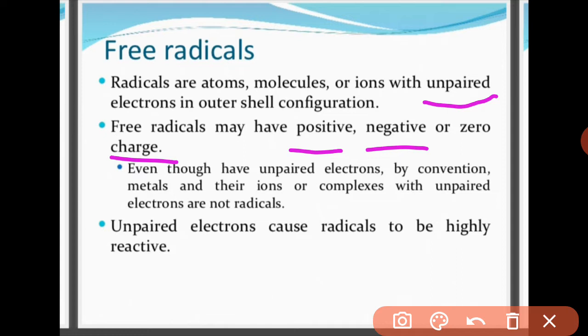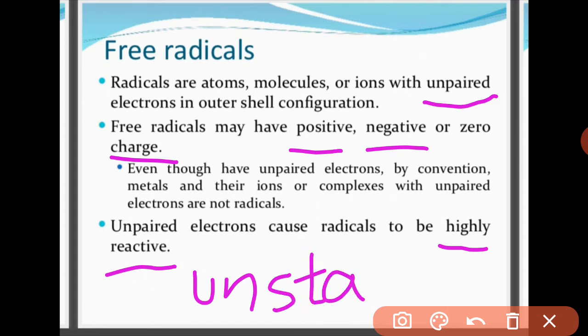We will learn later. Unpaired electrons cause radicals to be highly reactive. One thing you should remember is that unpaired electrons are very eager to make a pair with any other electron, so they will always be very reactive. When they are very reactive, they will be highly unstable in nature. Okay, I hope the point is clear.